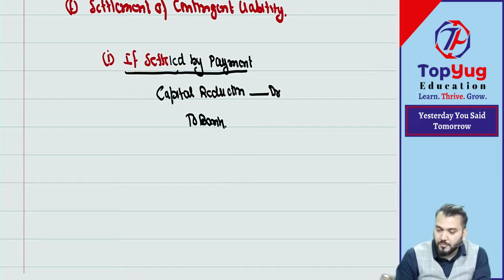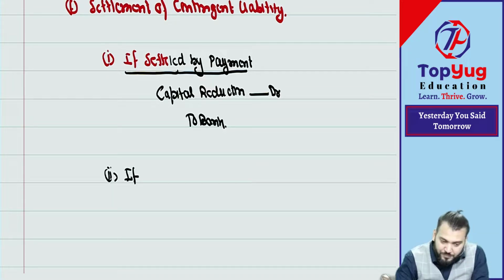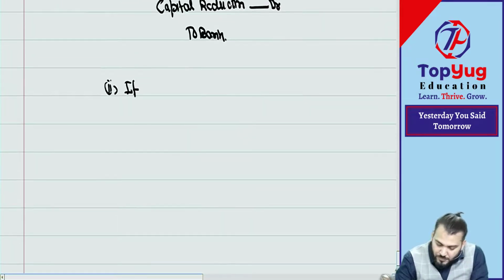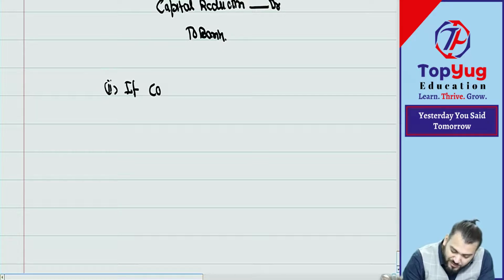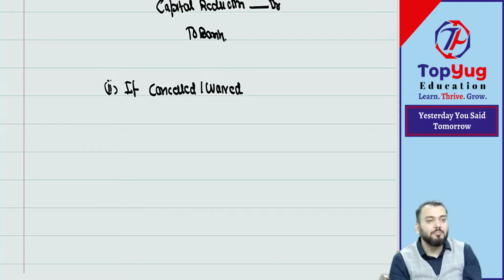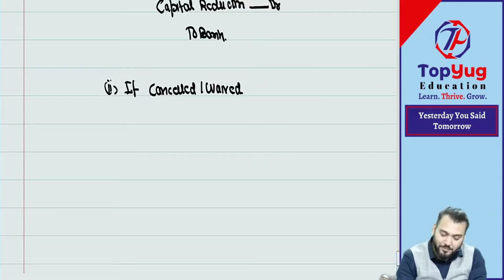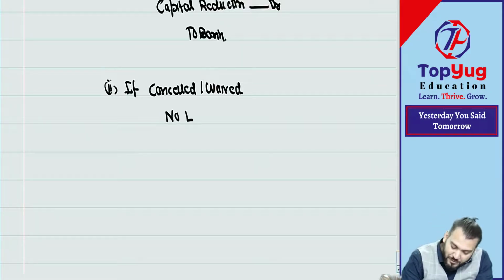Correct? Understood? Point number two, if cancelled or waived. Understood what I'm saying? It means such contingent liability does not require payment, it is cancelled or waived. Then what journal entry? No entry. Very good. Excellent.